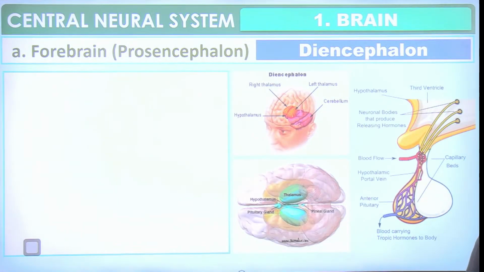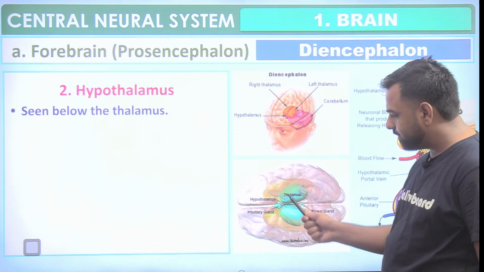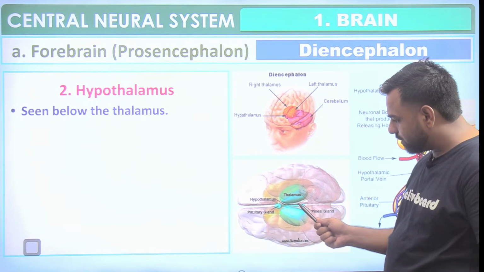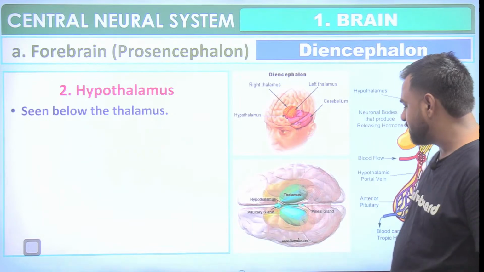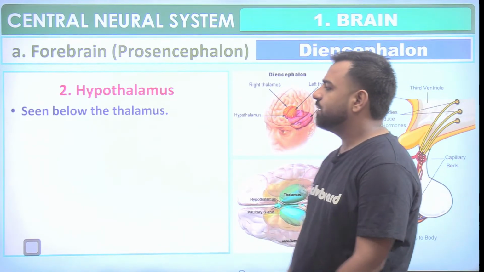Okay. Now talking about the hypothalamus. So this portion was the thalamus. The small one was the hypothalamus. This is the pituitary gland which is mentioned here. If you remember from the past class, this was the thalamus portion, right? And this was the pituitary gland and it was connected here. So it's showing that same thing. So the hypothalamus is below the thalamus.